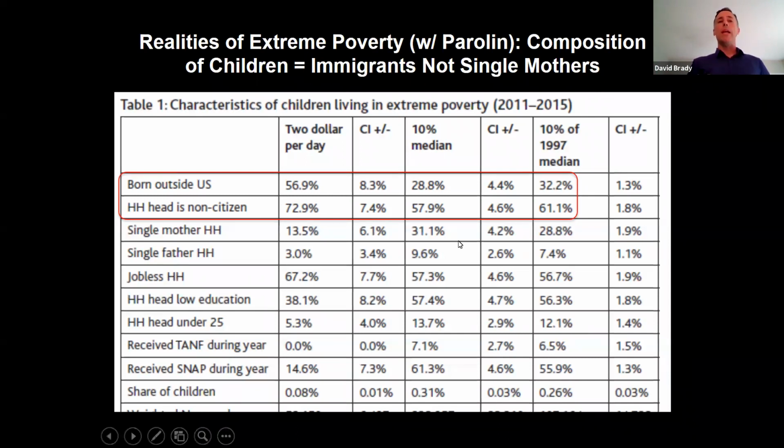And in the case of $2 a day poverty, 72% of kids that are under $2 a day poverty live with a non-citizen head. And so it's not a story of single motherhood. It's not a story of welfare reform and the decline of aid to families with dependent children. Rather, it's a story of food stamps and who has access to food stamps and a story of immigrants. And this shows us that we just completely misunderstood the problem because of measurement.